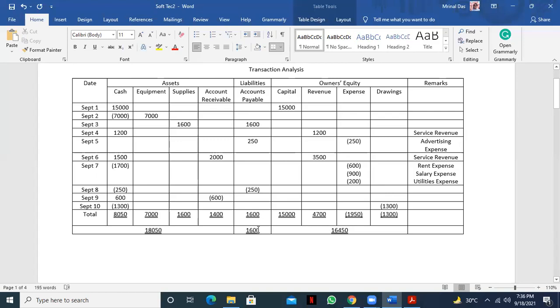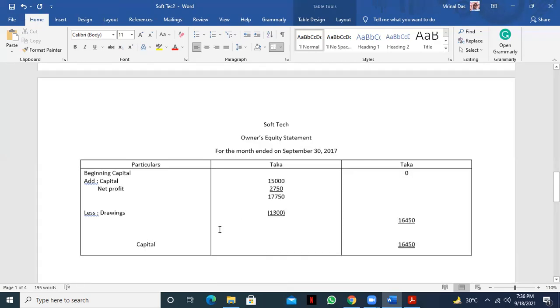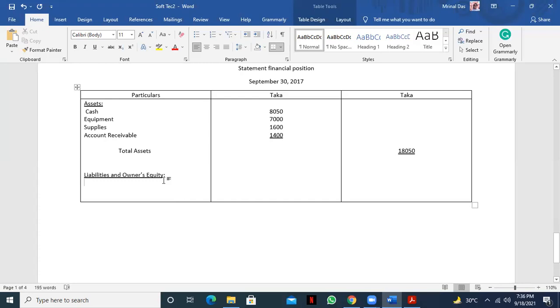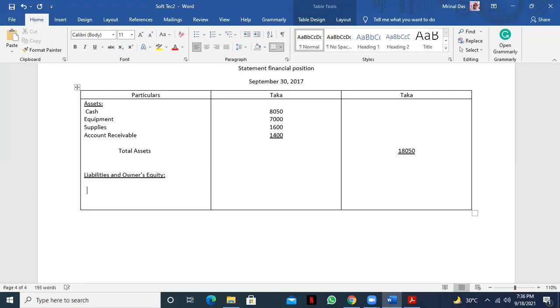Accounts payable is 1,600. So liabilities is 1,600.